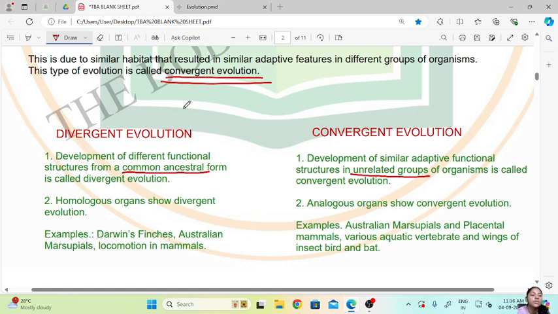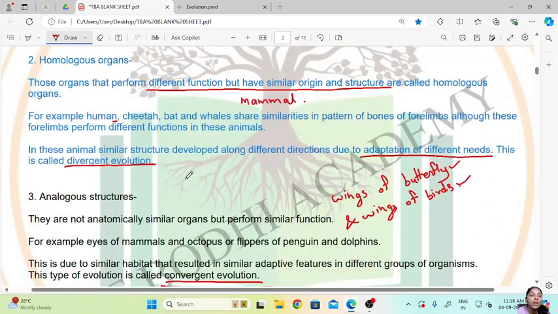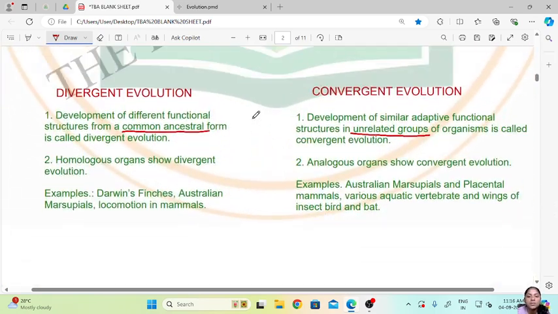Then divergent evolution, homologous organs show divergent evolution and analogous organs show convergent evolution, whatever we have read just now. Then examples of divergent evolution, we have Darwin's finches, Australian marsupial, and the locomotion in mammals. So we have already seen this example, that is the locomotion in mammals.